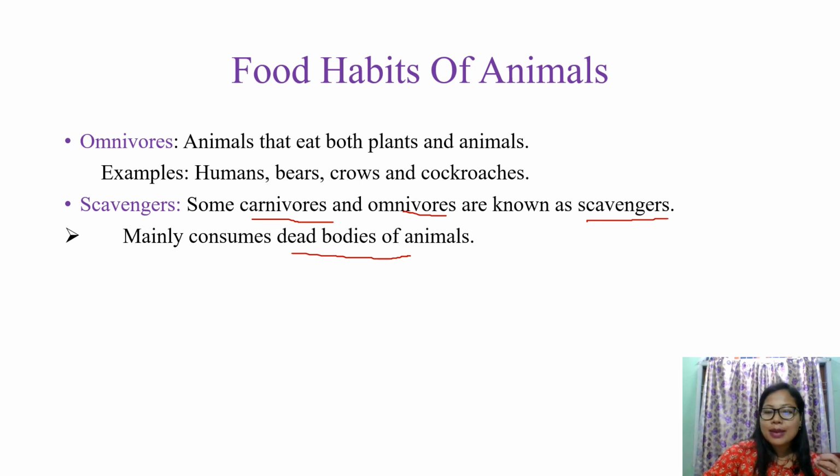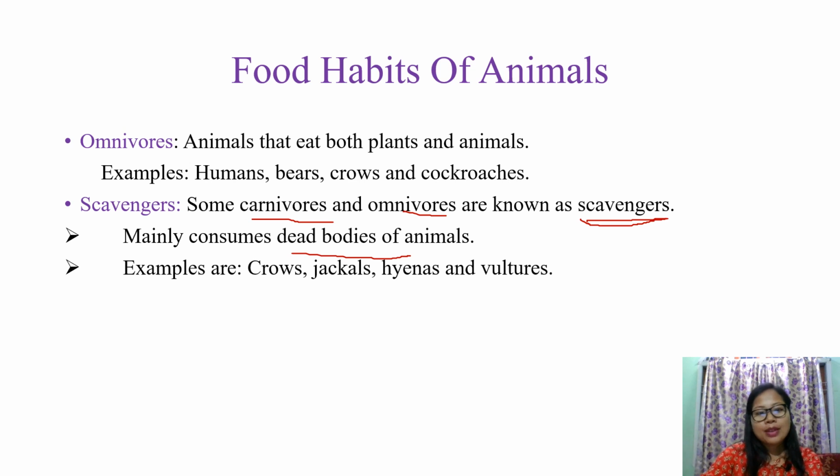Since they are very unique in their eating habits, even though they might be carnivores or omnivores, they are grouped again as scavengers. They eat dead bodies of animals. Examples of these scavengers are crows, jackals, hyenas and vultures. So they are scavengers.